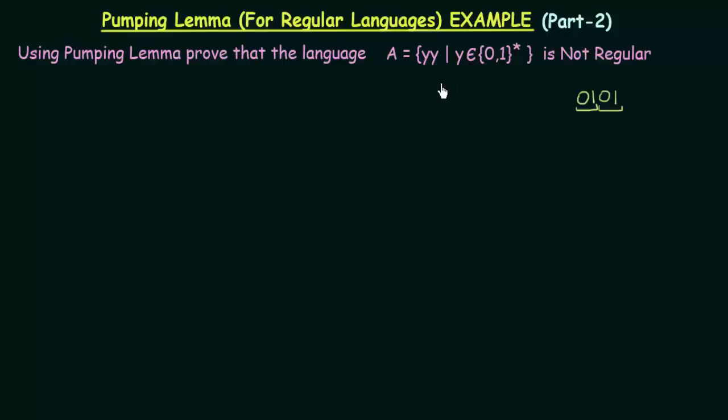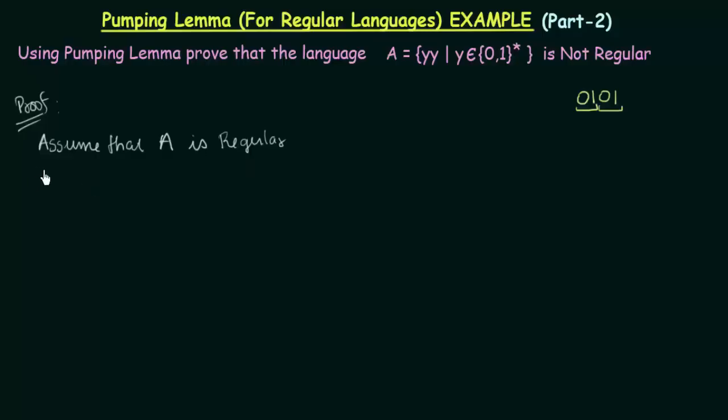Now that is the theoretical knowledge that we have, but we need to prove it using pumping lemma. Okay, so let's see how we can do it. For the proof, we will first assume that A is regular. This is how we do it: we assume it is regular, and from the steps that we follow, we will arrive at a conclusion that contradicts our assumption, and from the contradiction we will prove that it is not regular. So first we assume that A is regular.